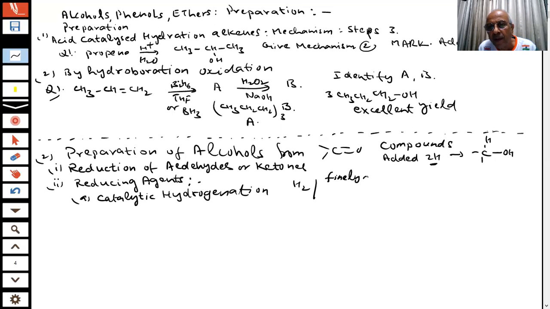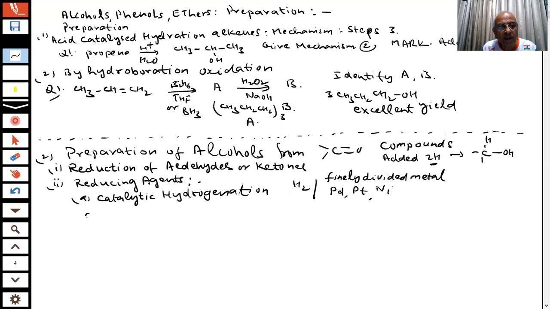Finely divided metal. What is it? It is a catalyst. So what are those catalysts which you are using a lot in chemistry, students? Can you tell me? You have seen palladium, platinum, and nickel. Powdered forms of these are used in the presence of hydrogen, and addition takes place, students.